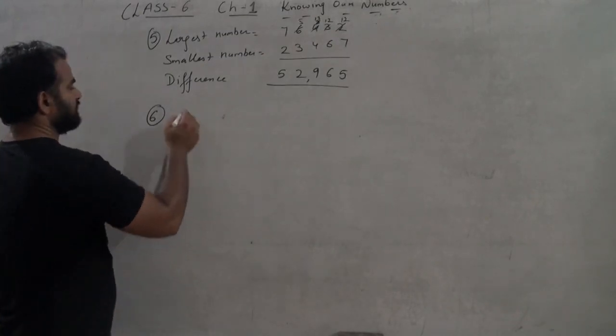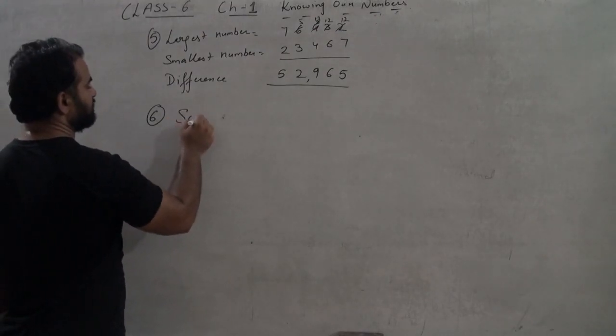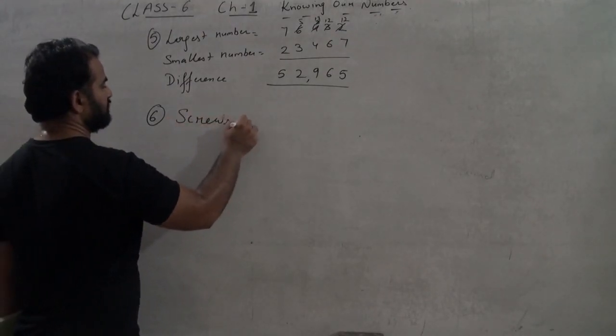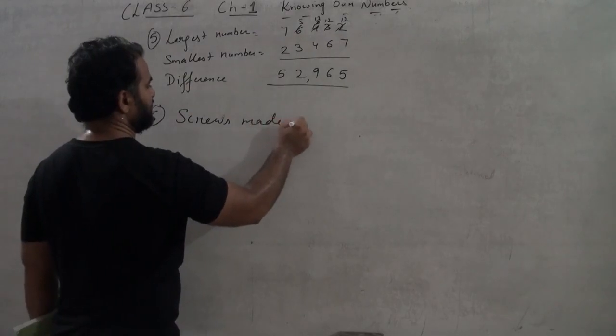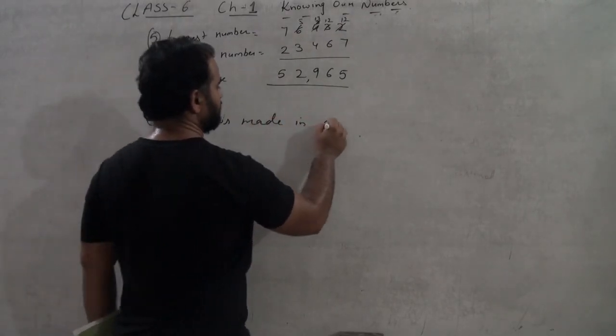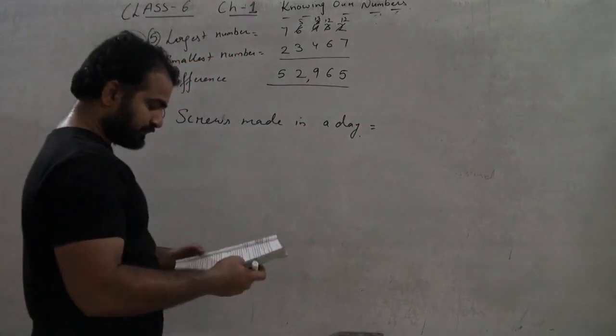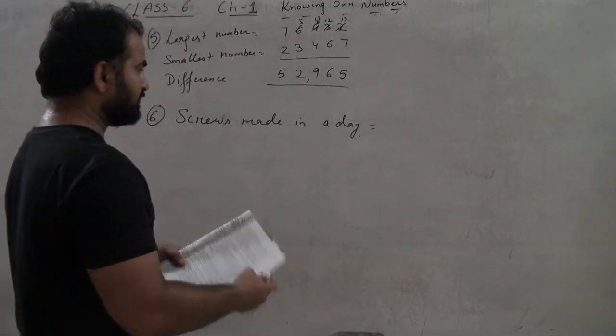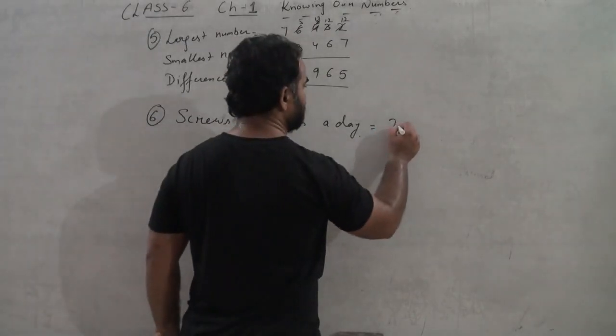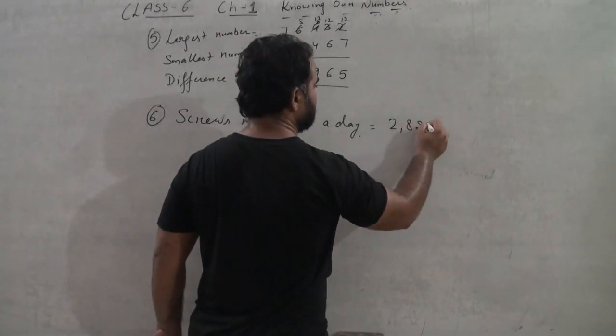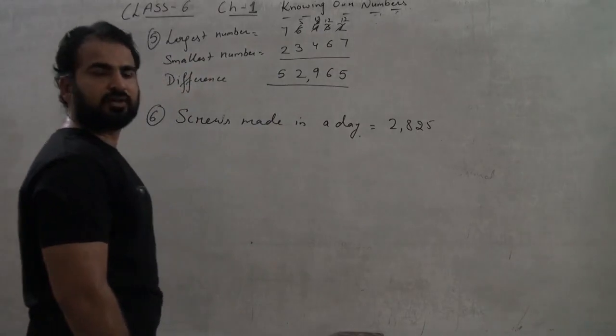So screws made in a day equals 2,825. Okay.